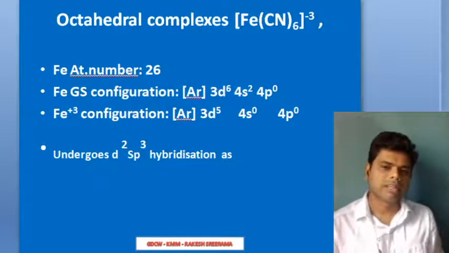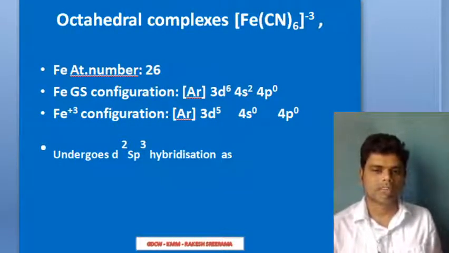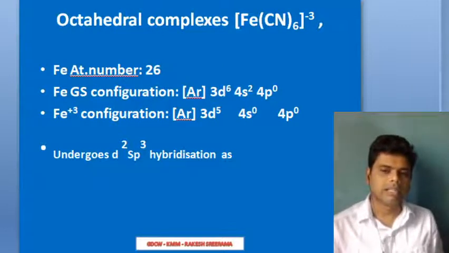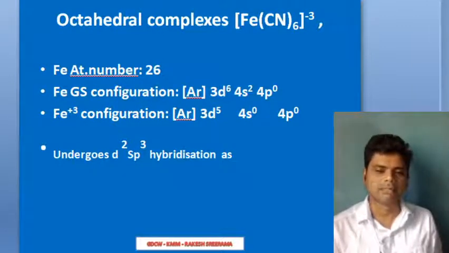Fe atomic number is 26. Its ground state configuration is what? Argon 18, 4s2, 3d6, that is, argon 3d6, 4s2. Now Fe plus 3 configuration will be what? Three electrons are lost. 4s will lose 2 electrons and 3d will lose 1 electron, making it 3d5 and 4s 0 configuration. And 4p still is 0.